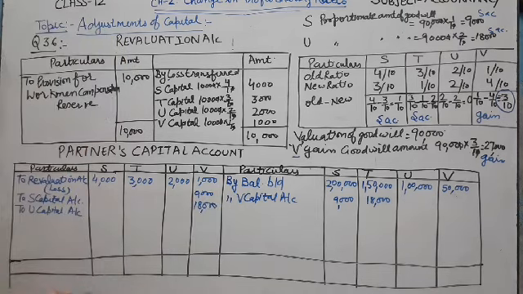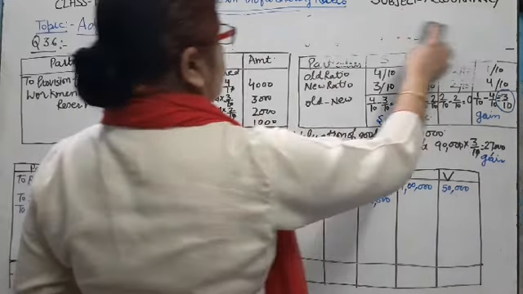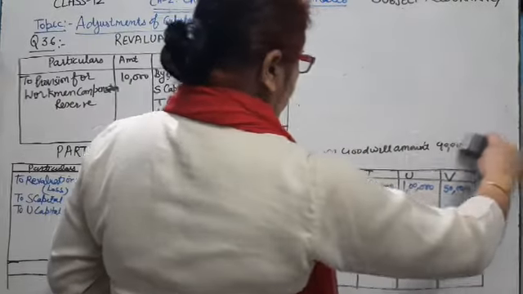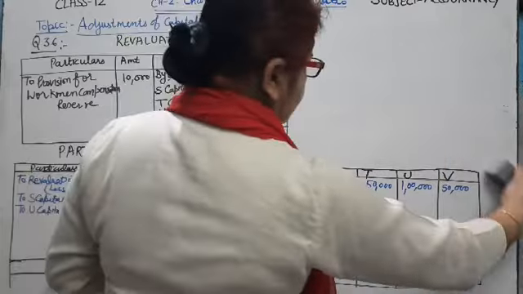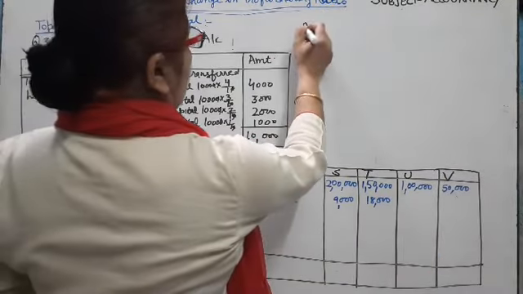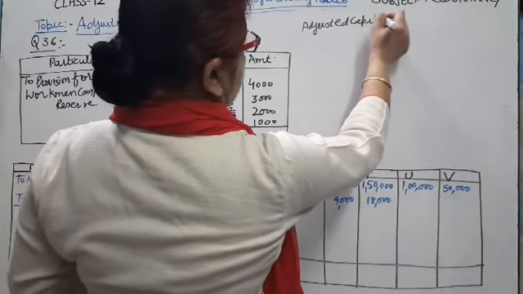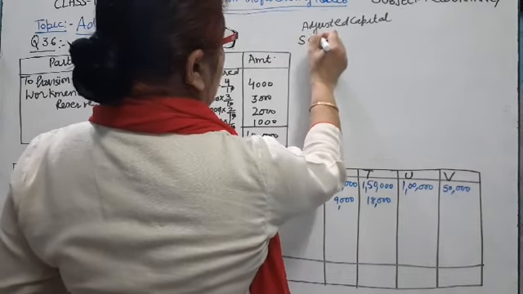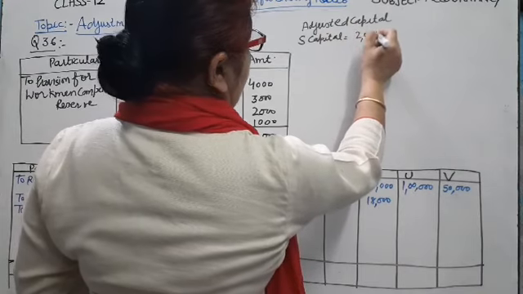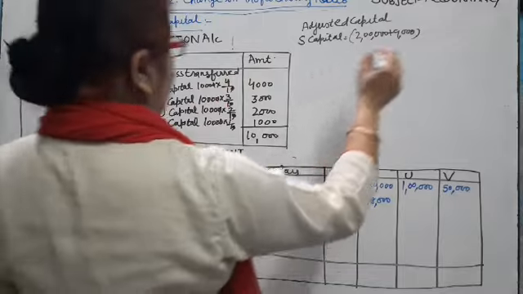After that, we will make the adjustment of capital. How can we do the adjustment? First of all, we calculate the adjusted capital. In the capital account, now adjusted capital. Step number 1, S capital is equal to 2 lakh plus 9,000 minus 4,000.